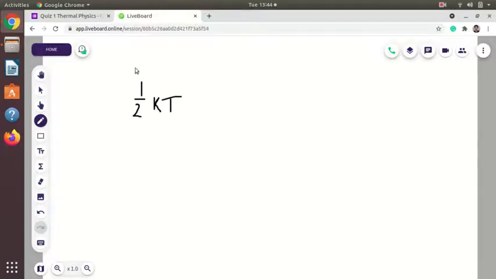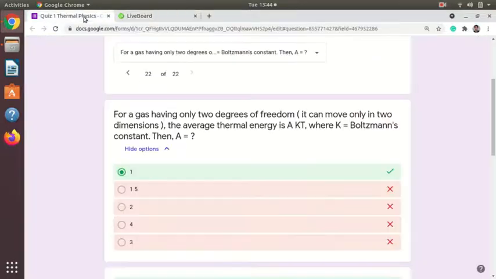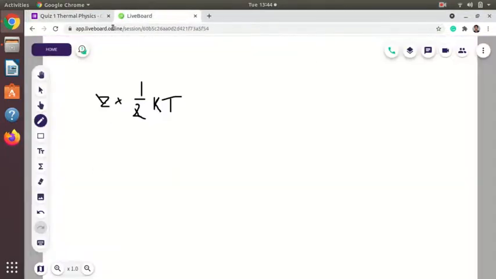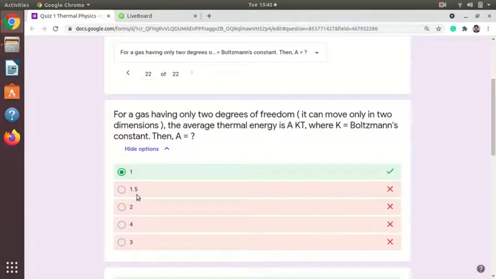So we have 2 degrees of freedom, so we will multiply this with 2, so the 2 gets cancelled, so this is equal to 1 into KT. So the value of A KT is equal to 1 KT, so comparing we will get A is equal to 1. So the first option is correct. If it had 3 dimensions, then it would be 3/2 and the correct option would be 1.5, but as there are only 2 degrees of freedom, the correct option is 1.